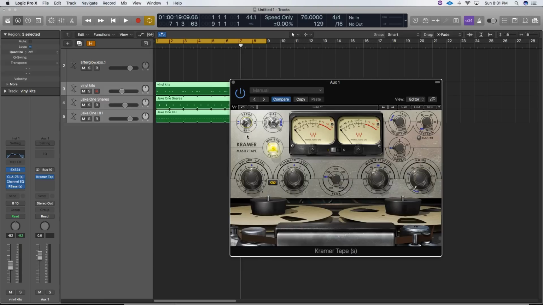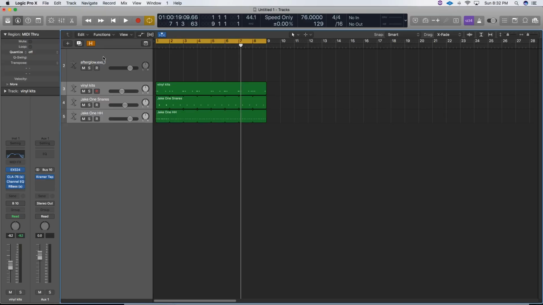I use 7.5 inches per second. This is going to slow down the rotations and take away from the quality. I throw the record level up, which is going to give me more tape saturation, and then I throw the wow and flutter up just a little bit. It doesn't really do much on the drums, but it does a lot more when you get the actual record we're flipping.